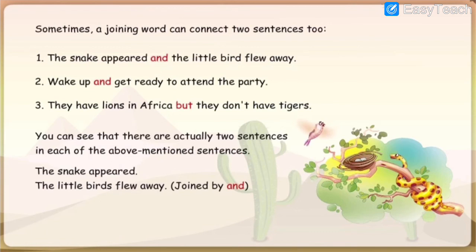See the first sentence. There are two sentences in this, like it is given. The snake appeared, the little birds flew away. It is joined with the help of and. The snake appeared and the little bird flew away. So those are the two sentences which are joined with the help of and.